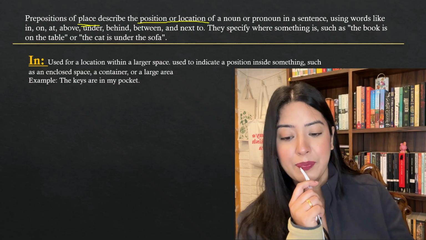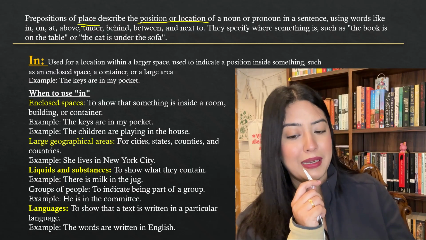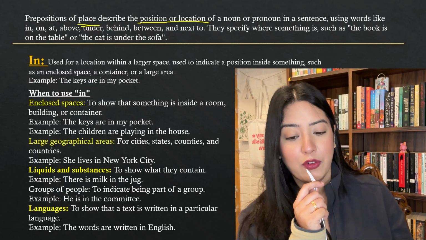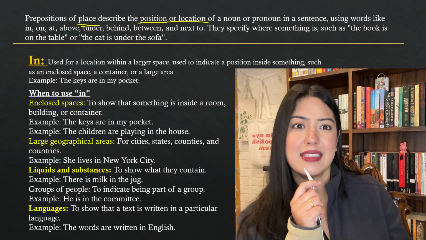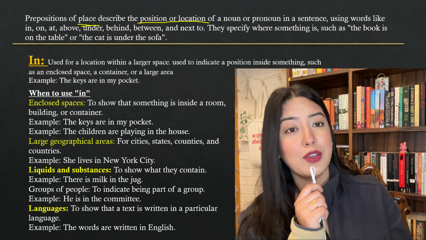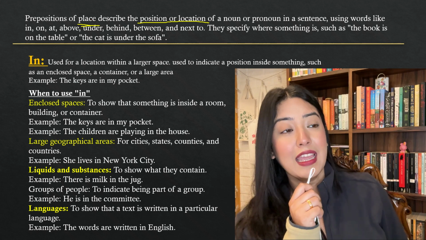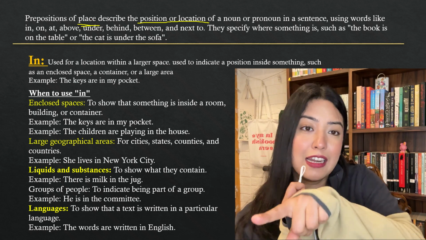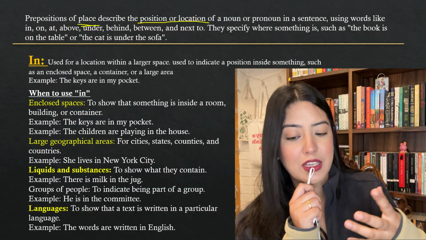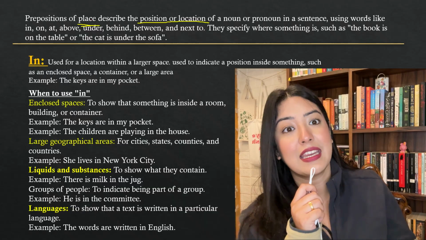When to use "in": enclosed spaces, to show that something is inside a room, a building, or a container. Same logic for large geographical areas, for example, cities. Where do you stay? I stay in Delhi, in Mumbai. Where are you from? I'm from India. Or where do you stay? I stay in a house in this locality. It's like that. An enclosed space, a border should always be there. So you have states, countries, and you can say, I stay in India.